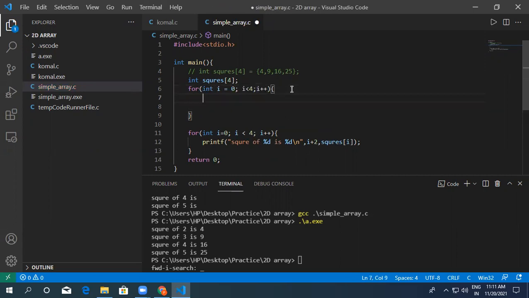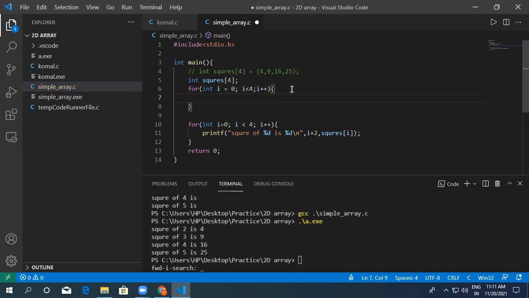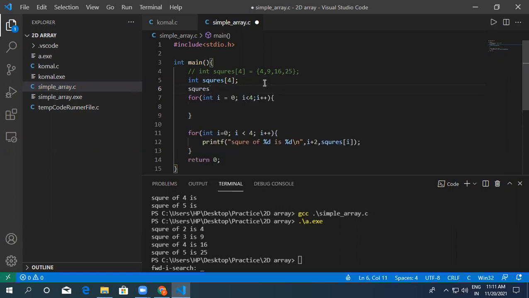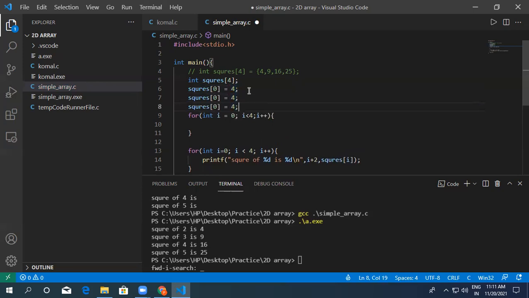So this will also go 4 times. I told you guys we can assign like this also: squares[0] is equal to 4. Declaring it takes only a few minutes.